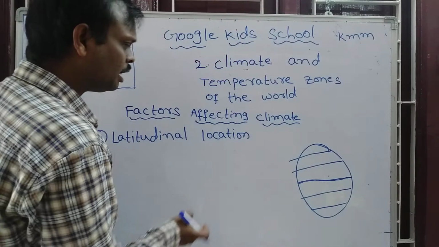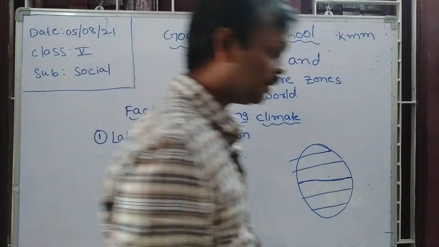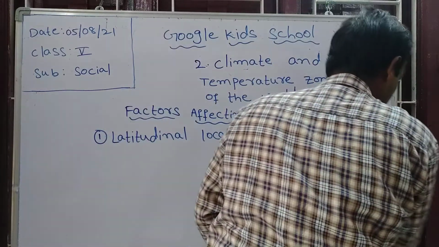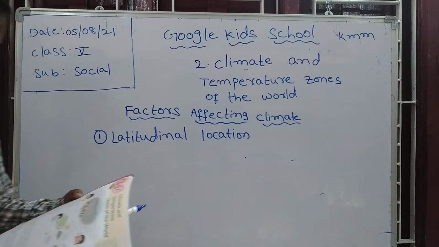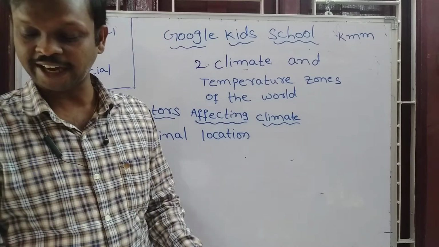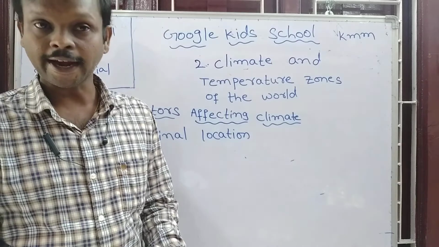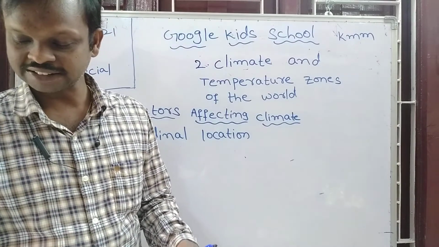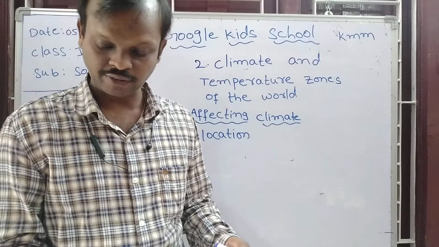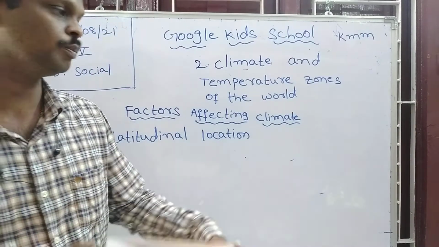Now, remaining places. Next, places lying near the equator receive direct rays from the sun, while places away from the equator and towards the poles receive slanting rays of the sun. Therefore, places near the equator are hotter than the places away from the equator towards the poles.